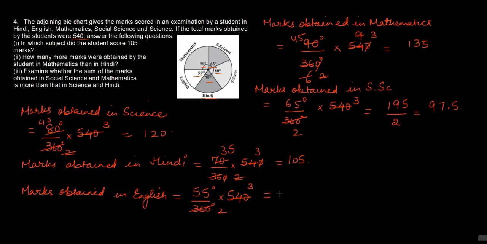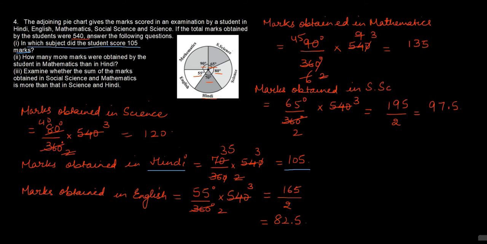So 55 threes are 165 upon 2. On reducing we'll get 82.5 marks. First question is, in which subject did the student score 105 marks? In Hindi, student scored 105 marks.